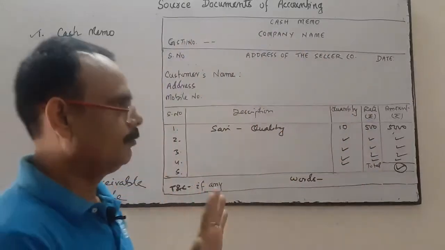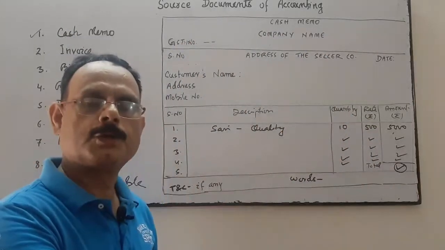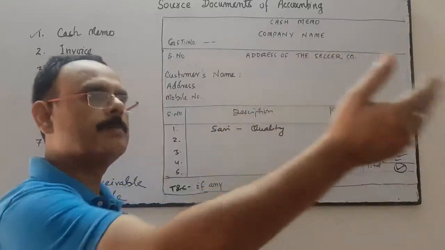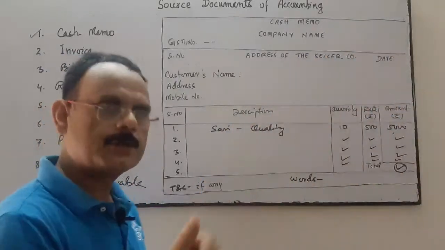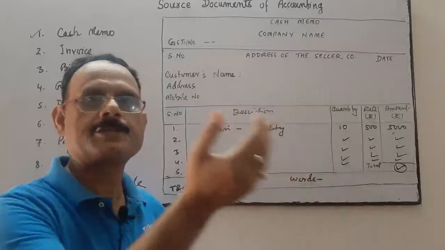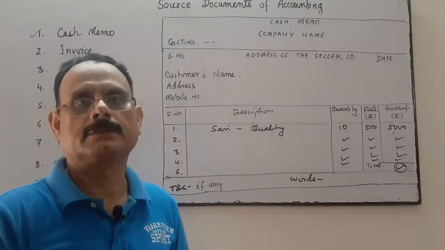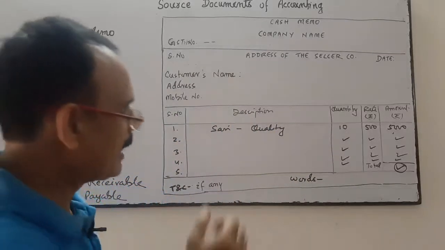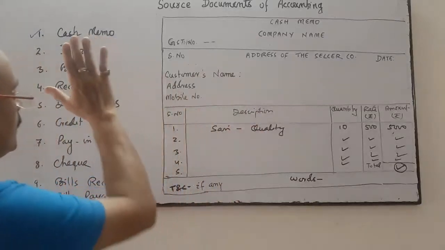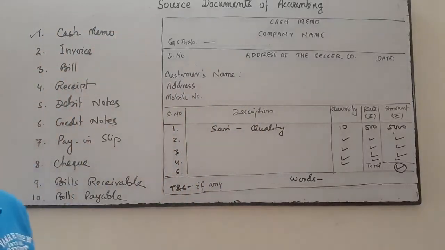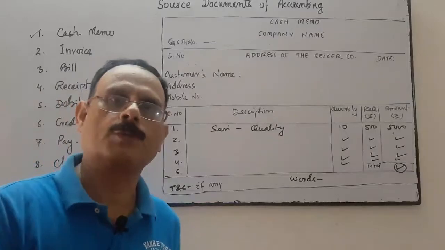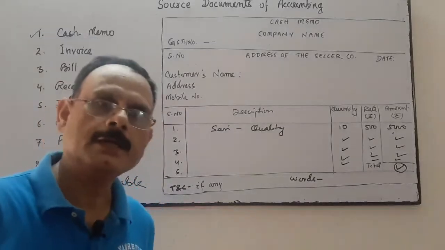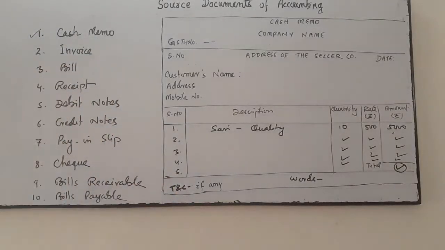Is it clear? When we sold the goods, we give the cash memo to the buyer. When we purchase the goods, we receive the cash memo from the seller. Okay, so cash memo is the first source document. It is one of the source documents, cash memo. Okay, the next I will discuss the invoice.